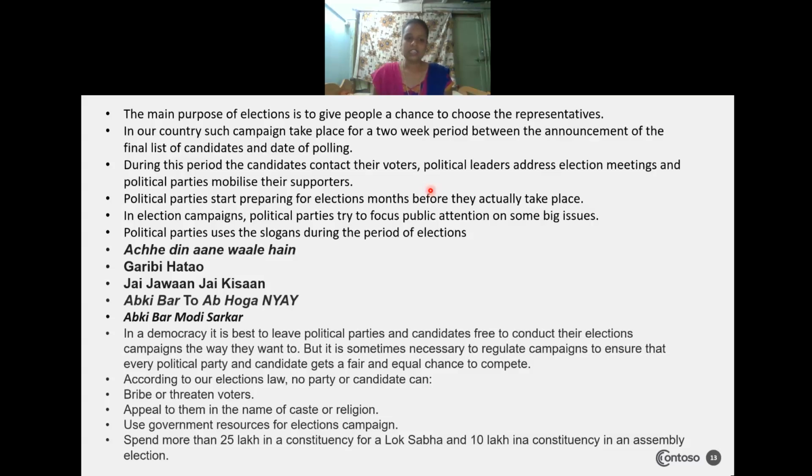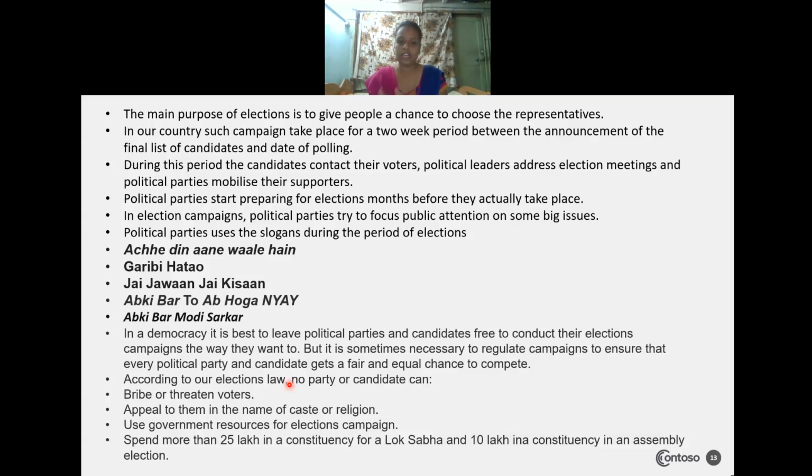In a democracy, it is best to leave political parties and candidates free to conduct election campaigning their own way, but it is sometimes necessary to regulate the campaigning to ensure that every political party and candidate gets a fair and equal chance to compete in the election. So we have to keep an eye on that. The Election Commission has given some rules and regulations for the period of campaigning, and they should follow certain policies.